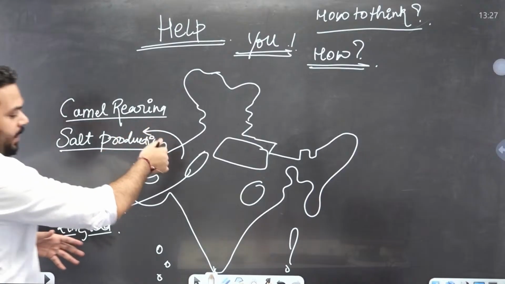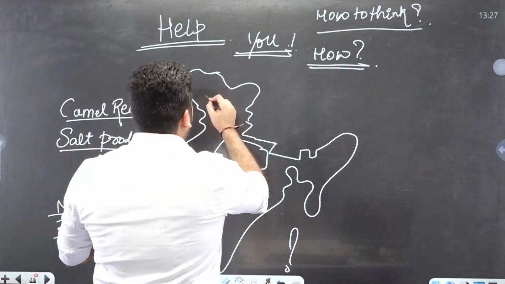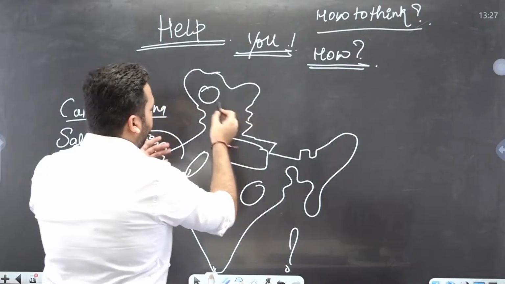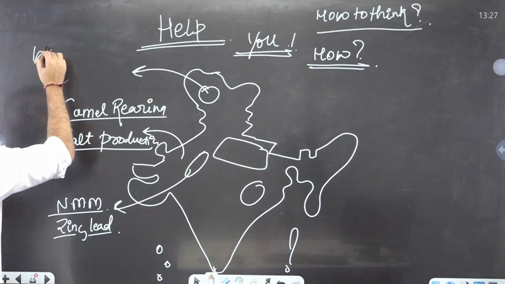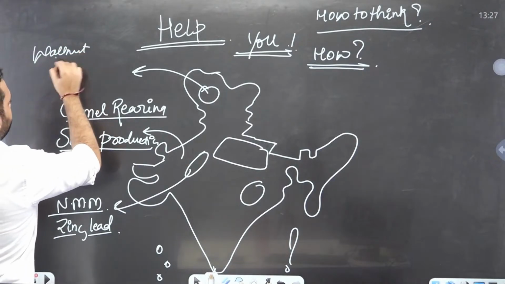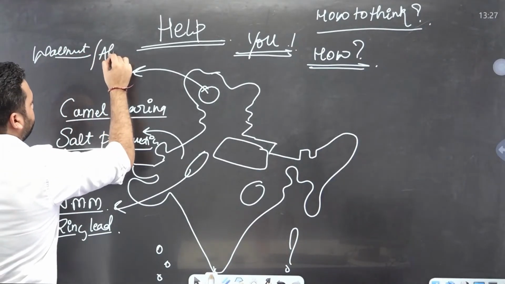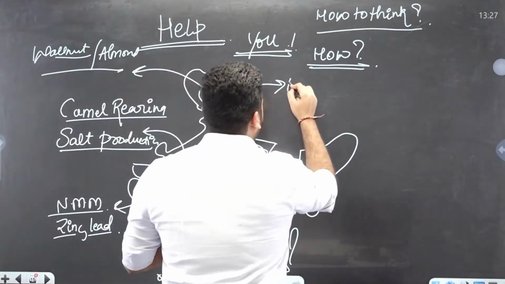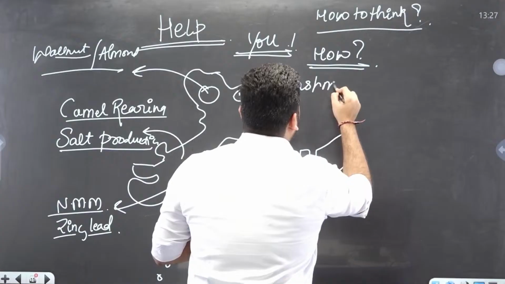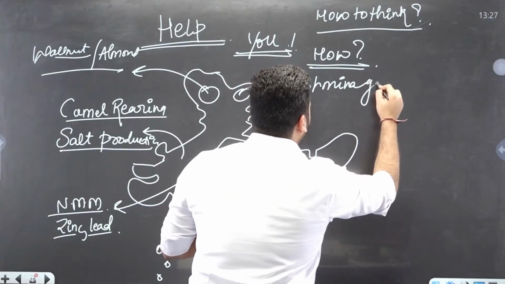Okay, we have Sambar Lake, Loon Sagar. Then in the Jammu and Kashmir part, I know we have walnut, almond. I go to Ladakh, I have pashmina goat.